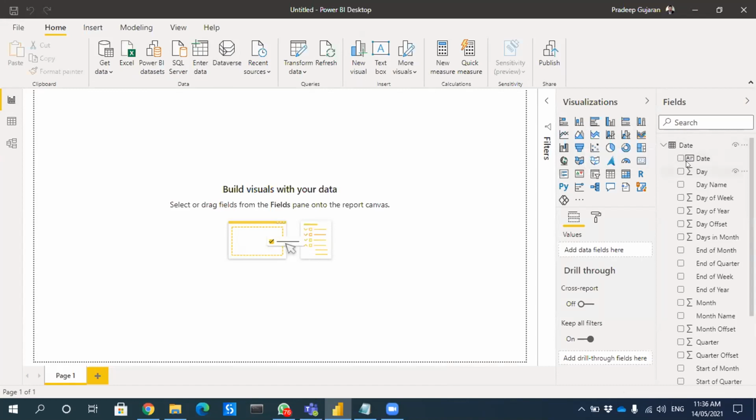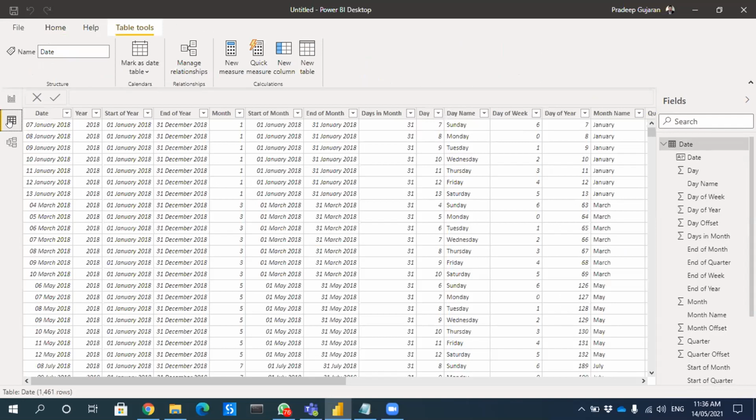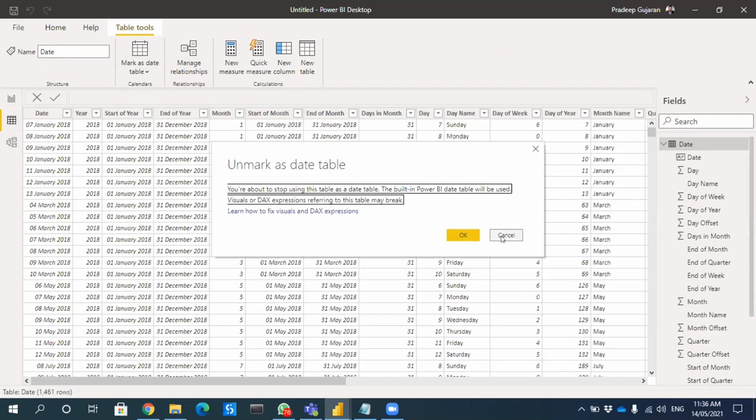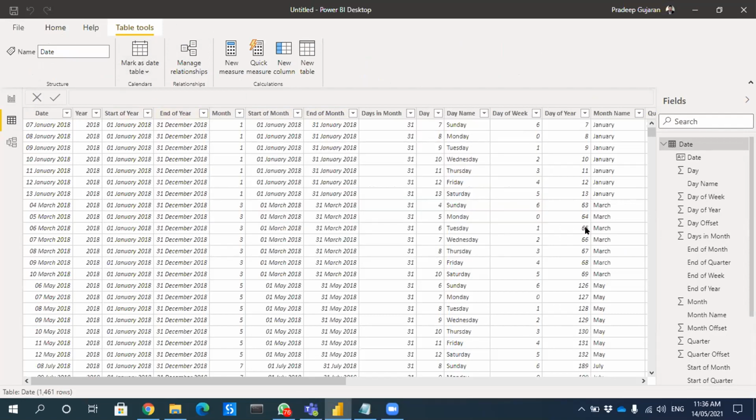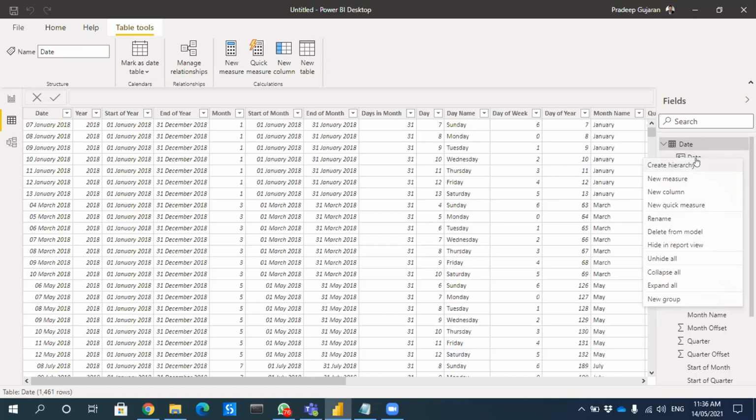In order to make it a date table, you have to go to that particular table. You have to select it; there is an option called Data on the leftmost corner. Are you with me, sir? I have to right click over there? No, just select the Data, then go to Mark as date table. You will be able to see which column has the date.